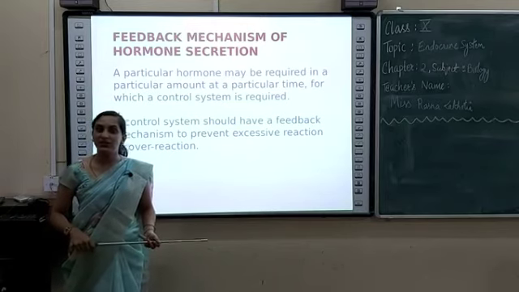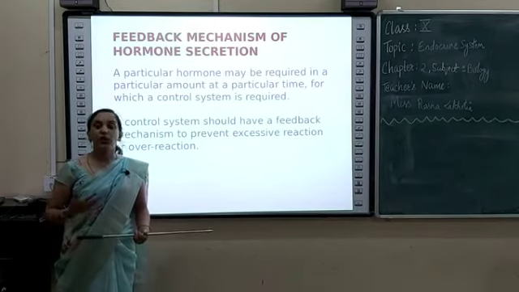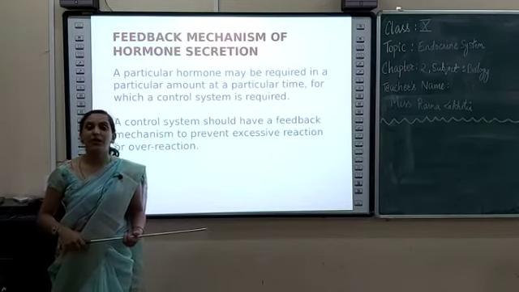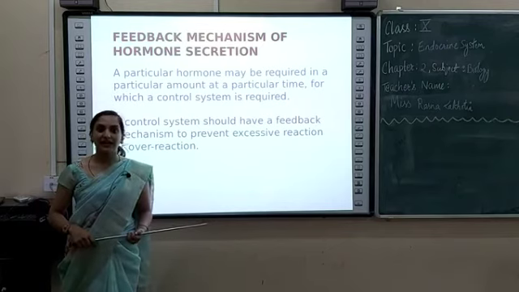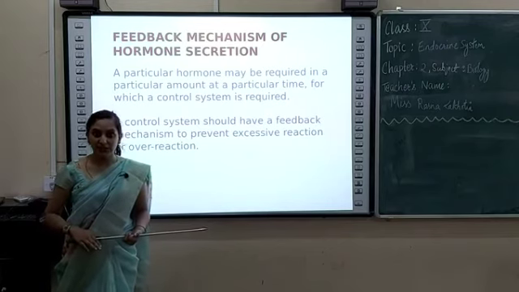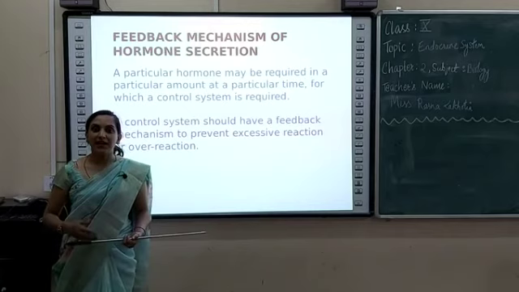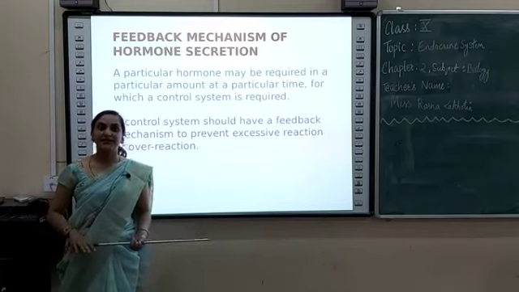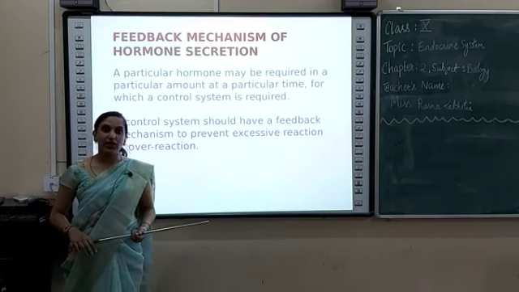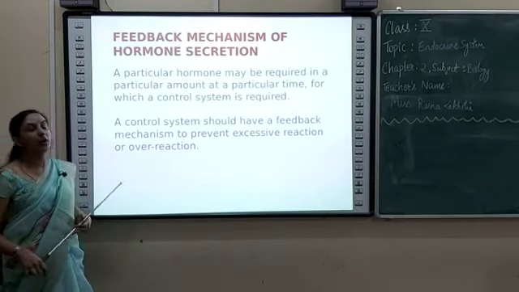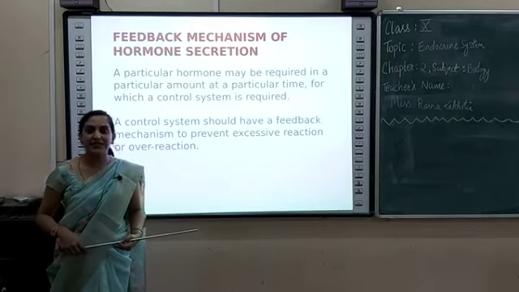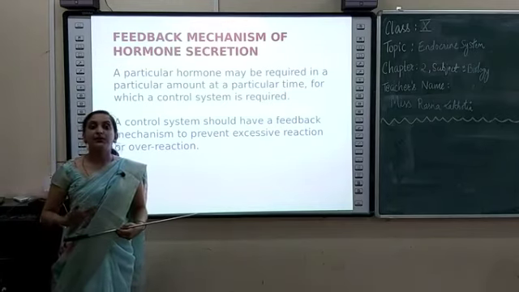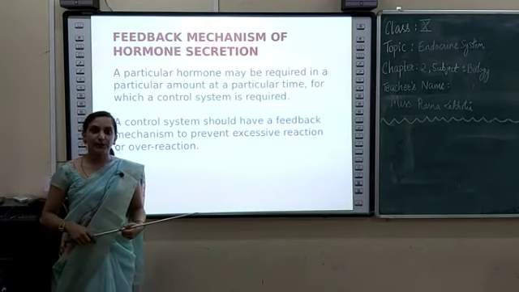Insulin lowers the blood sugar level, and once the limit is reached, the pancreatic cells stop secreting more insulin, and then the stability is maintained in the body. All this feedback mechanism of hormone secretion maintains homeostasis, that means it maintains a stable environment inside the human body.